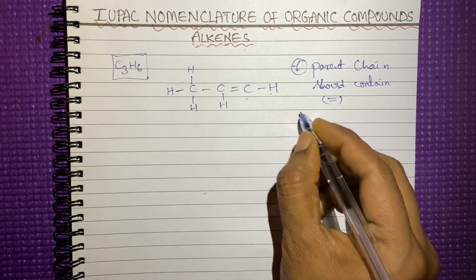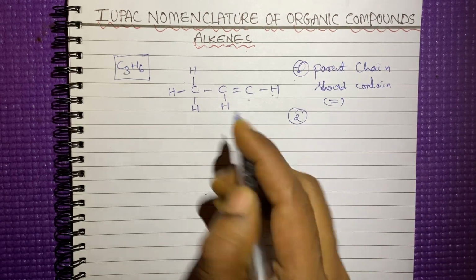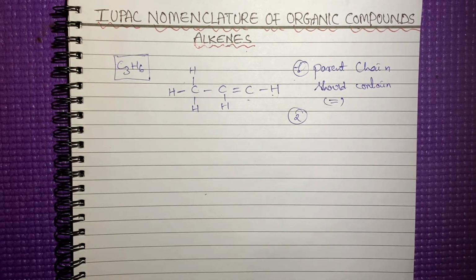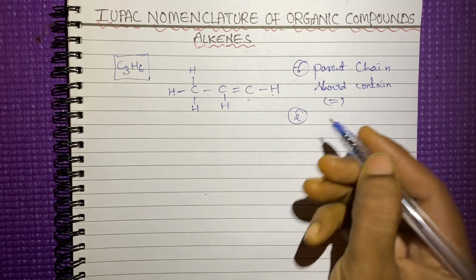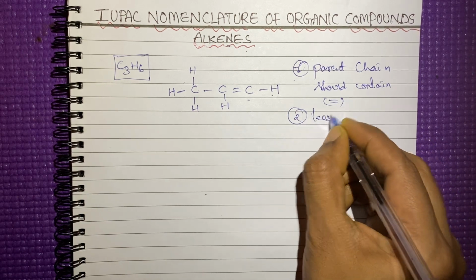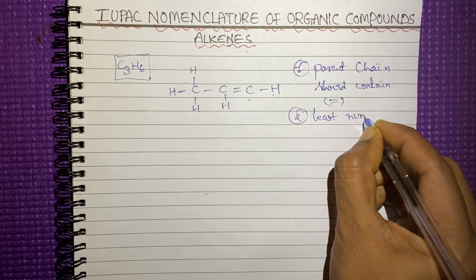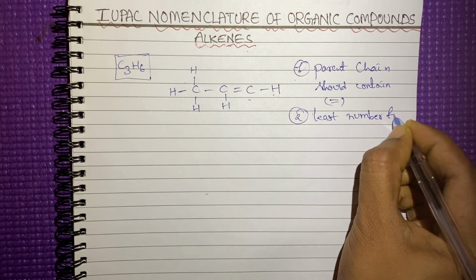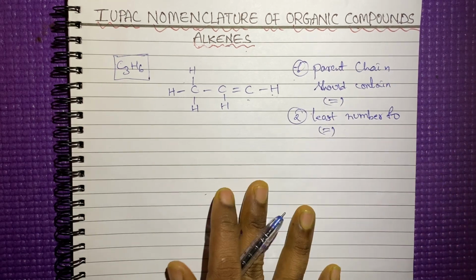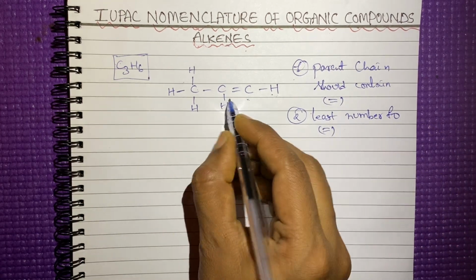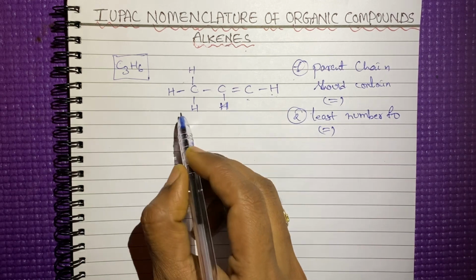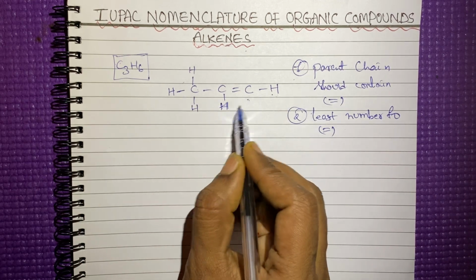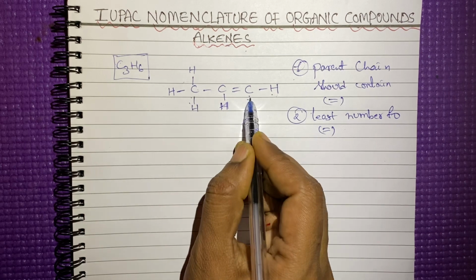Second thing, how can you give the numbering for these kinds of alkenes? We have to give the least number to the double bond. That is the second rule. So you tell me from which side we have to give the numbering, from this side or this side.